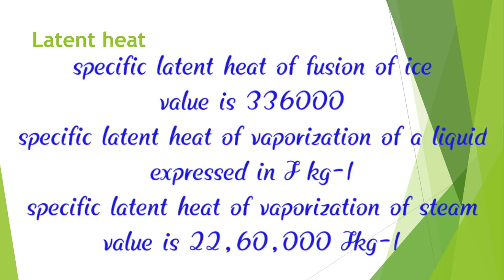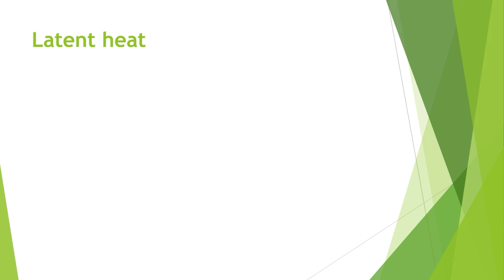Its value is 22,60,000 joule per kg. So these are all the basic things that we should know about latent heat, and through this concept, the specific latent heat of fusion of ice and the vaporization of a liquid and of steam. These are all the basics we should remember.